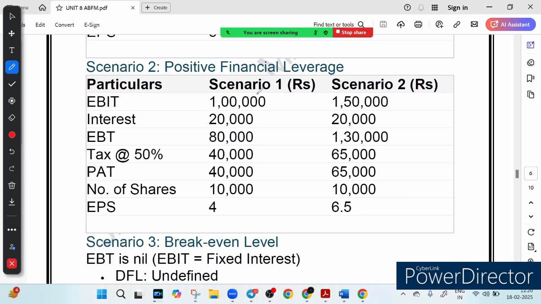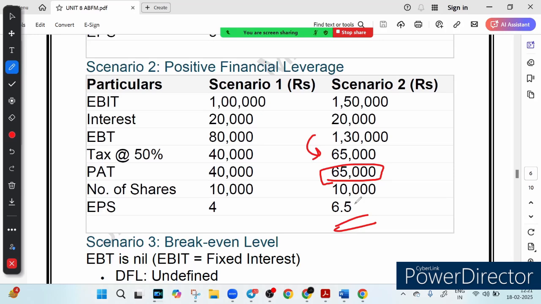In scenario 1 we have EBIT of 1 lakh and interest charge of 20,000. After subtracting it, EBT is 80,000, and then we have to pay tax, which is 40,000. So profit after tax will be 40,000 and the number of shares is still 10,000, so EPS will be 4. But now in scenario 2, EBIT was 1.5 lakh, interest is still 20,000, EBT is 1,30,000, 50% of this is 65,000, and subtracting this we get profit after tax of 65,000, so EPS is 6.5, right?